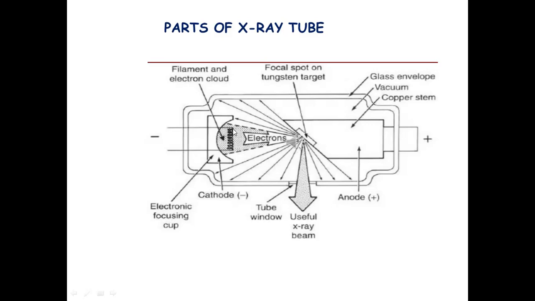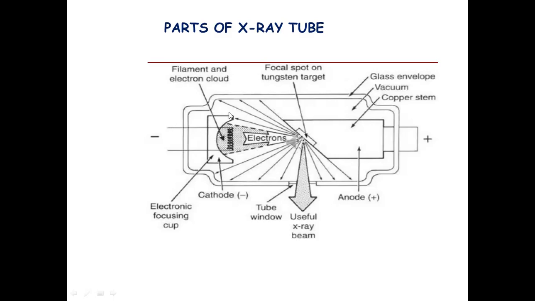The mounting wires lead through the glass envelope, and they are connected to high voltage and low voltage electrical sources. The filament is heated to low incandescence by the flow of current from the low voltage source, and it emits electrons at a rate proportional to the temperature of the filament.